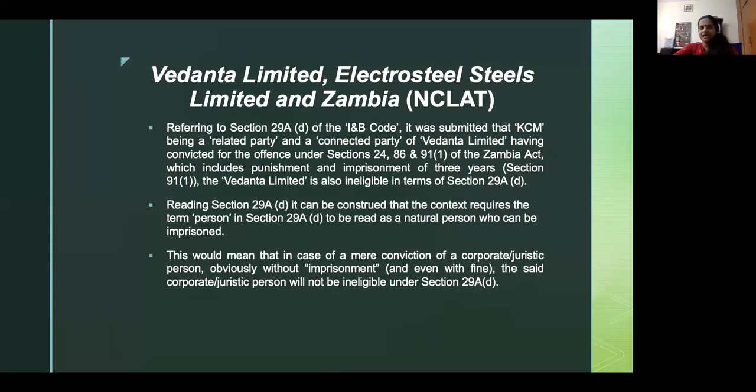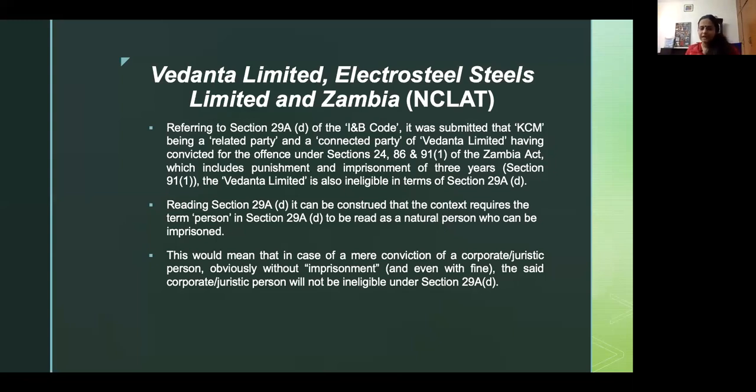Now, in Zambia, Vedanta Resources had violated certain provisions of the Environment Protection Act of Zambia, and the person in charge of the company had been given a punishment under the Zambian Pollution Act which exceeded 2 years of imprisonment.